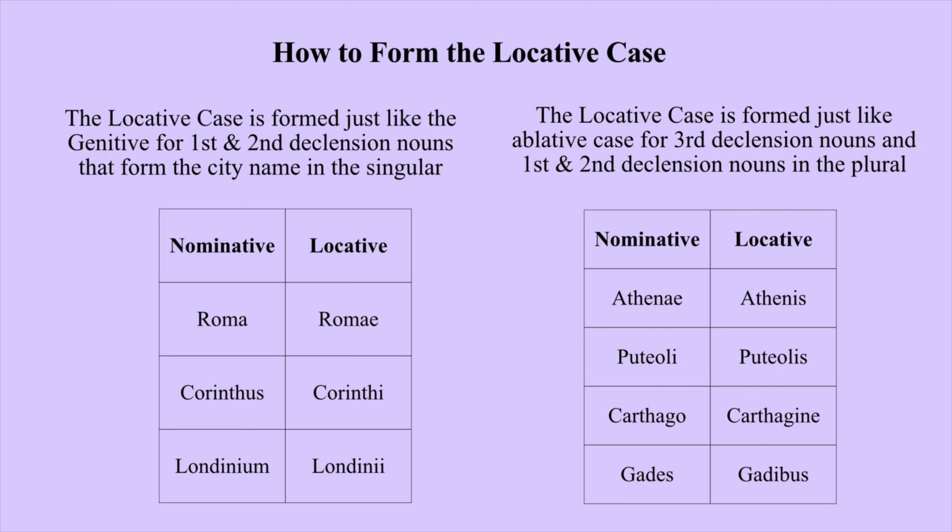So this is how we use and form the locative in Latin, and also how we express motion to and from cities, towns, and domus.